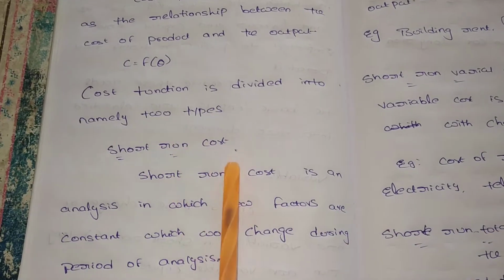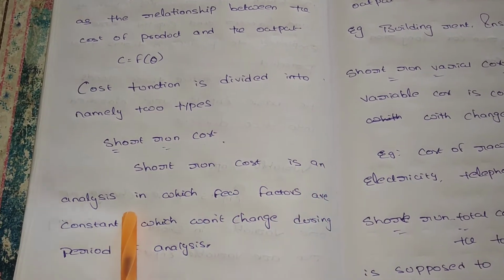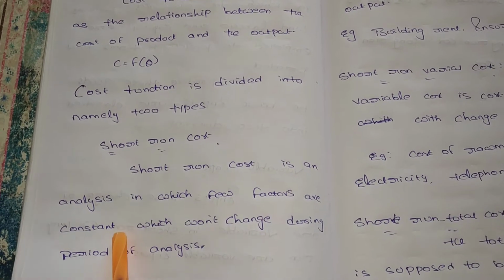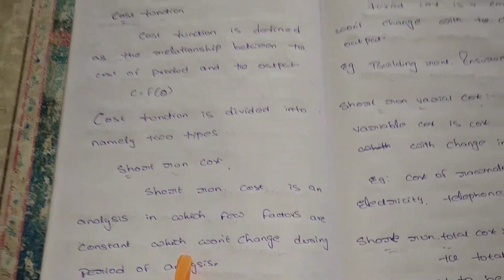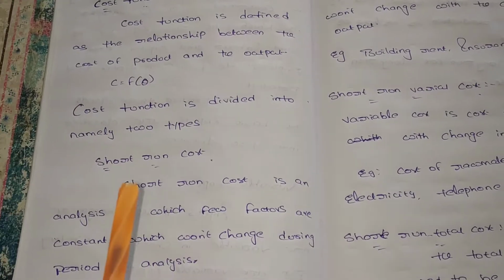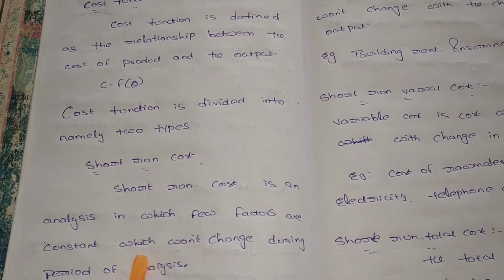Let's see here. Short run cost. Short run cost is an analysis in which a few factors are constant which won't change during the period of analysis. Short run cost is the cost that won't change within the period of 1 year, so we can say it is a short run cost.